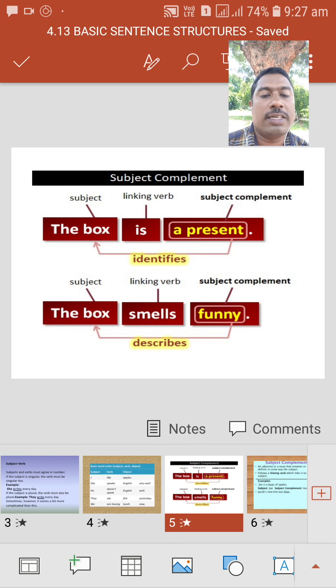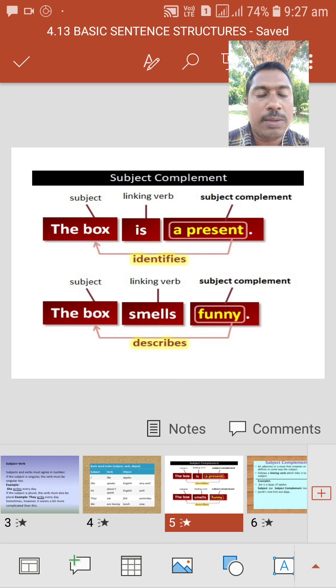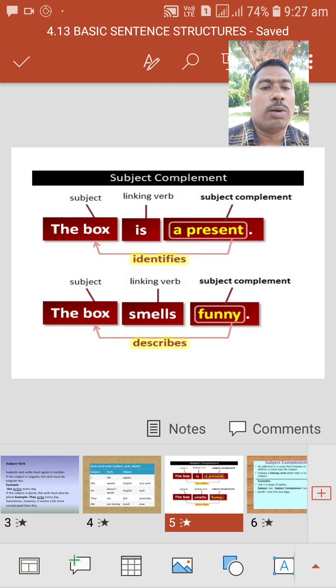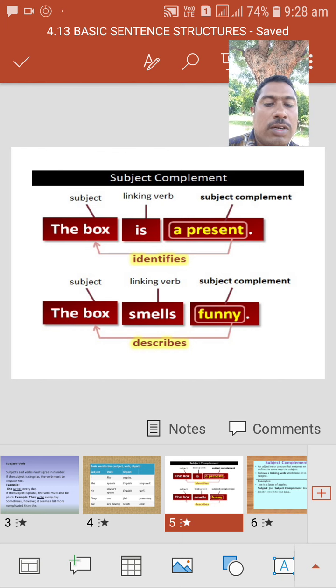The box smells funny. Or simply, I give one more example. Ramu is a student. Student is a complement. This complement comes for whom? Ramu. So here we are adding extra information to the subject, so that it is the complement. Ramu is a student. Student is the complement, for whom? It is for Ramu. So student is the subject complement.